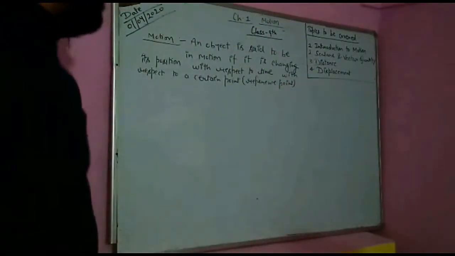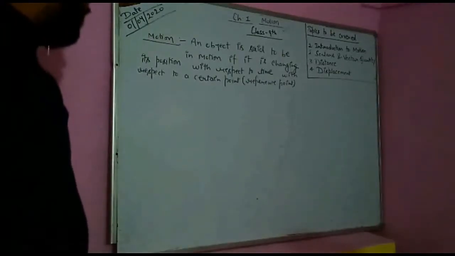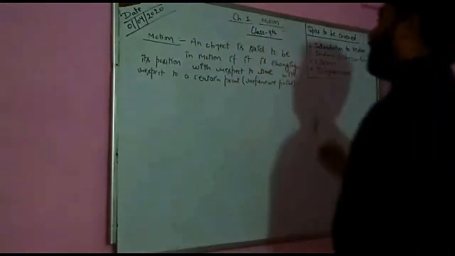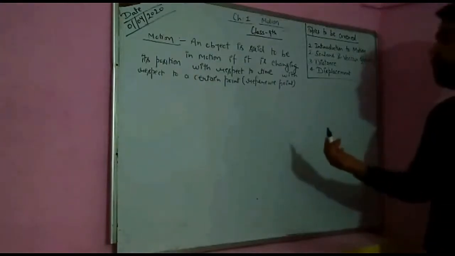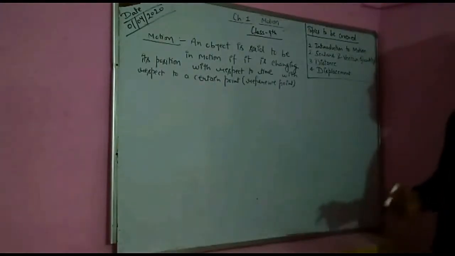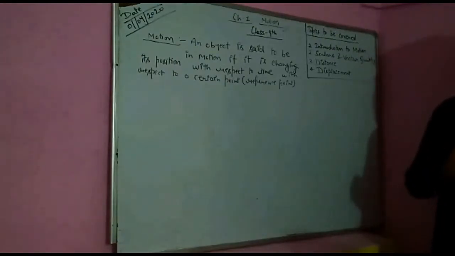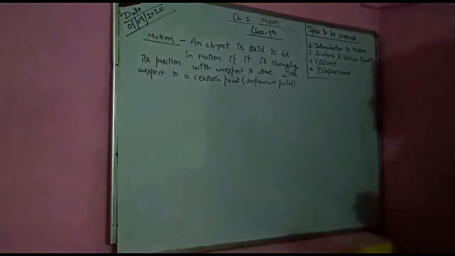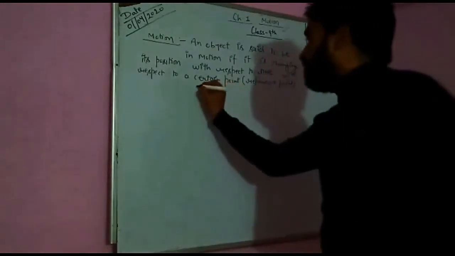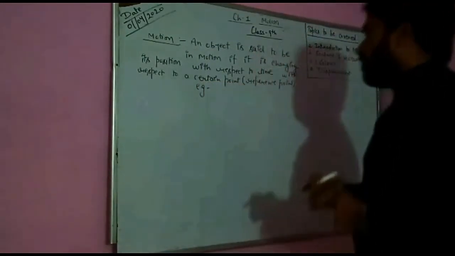So students, let me explain you this definition. An object is said to be in motion if it is changing its position with respect to time, with respect to a certain point, and that point we can say is the reference point. So I am going to explain this by one example.